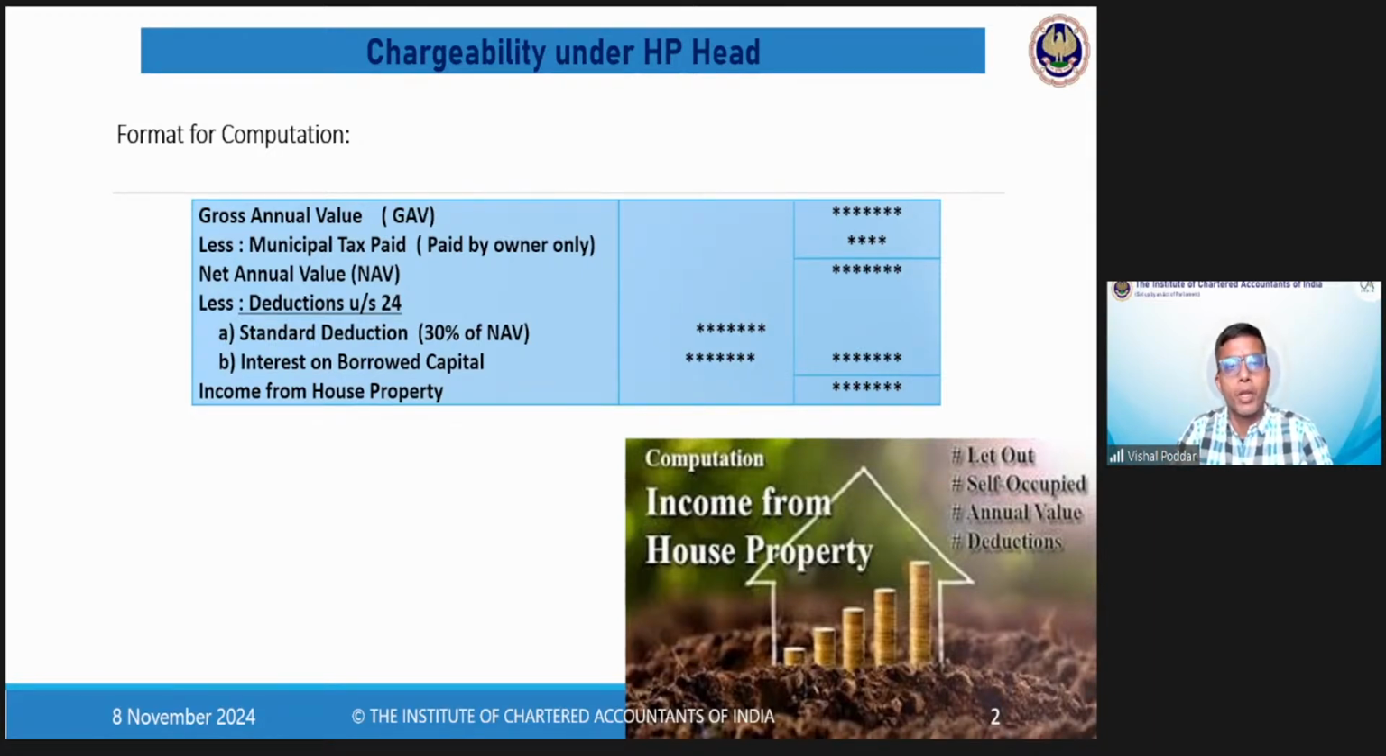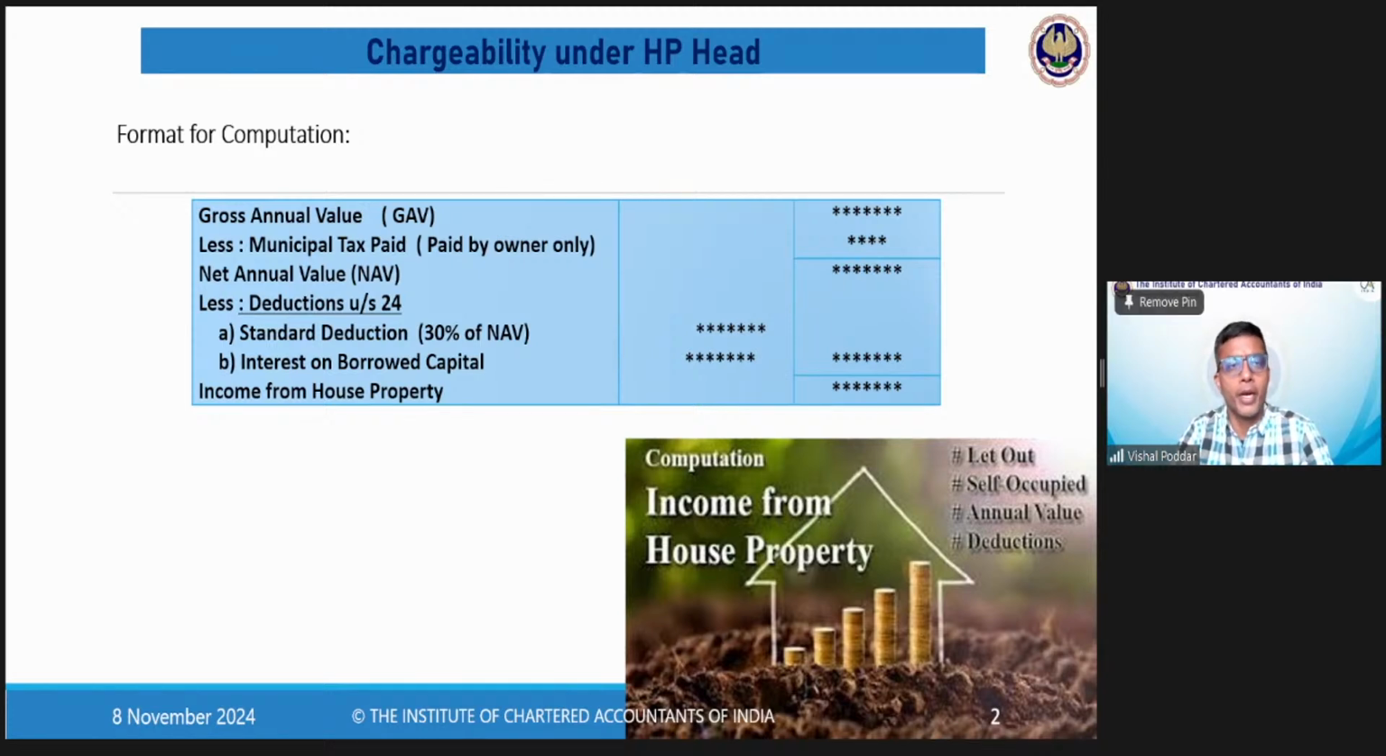Now this head is designed in such a fashion that you will be taxing only the rental income, which is over here called the annual value. So your one-time income from sale of the property is not covered over here. The regular income, the income which you will accrue, which you will get, which you will earn on a regular basis is what will be covered over here. That is what this head is mainly dealing with.